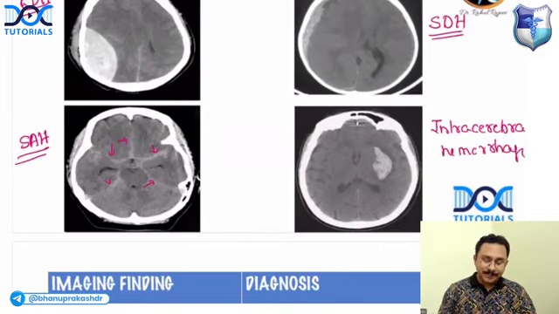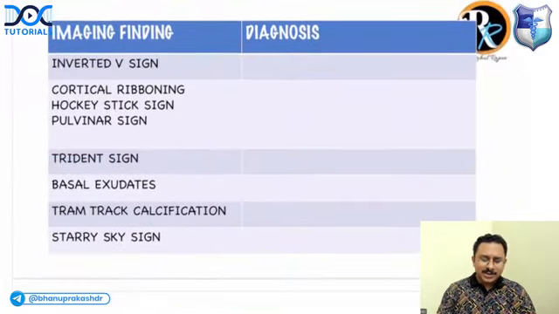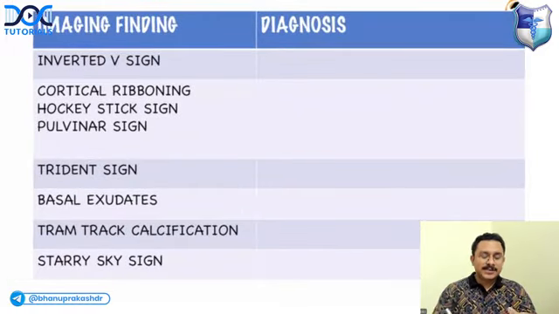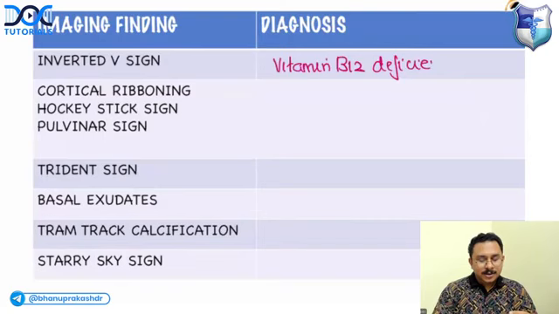Okay, good everyone. Very good. Well answered. Coming to the other radiological signs, inverted V sign. Can you tell me which vitamin deficiency? Answer, vitamin B12 deficiency. Cortical ribboning, hockey stick sign and pulvinar sign are all seen in Creutzfeldt-Jakob disease.